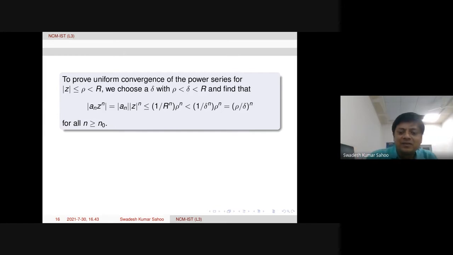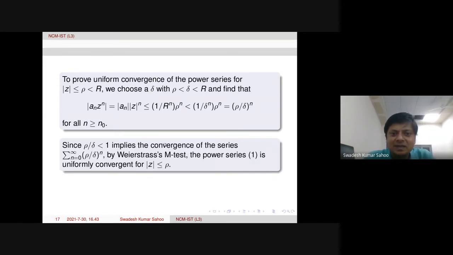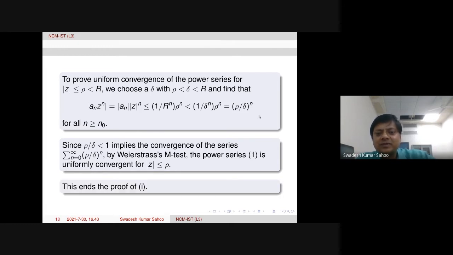So here we need uniform convergence. Since rho over delta is less than 1, it implies the convergence of this series by the Weierstrass M test. The power series is uniformly convergent in this compact set. So this ends the proof of the first part.